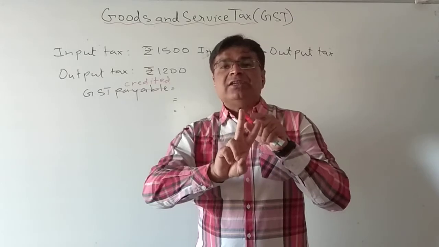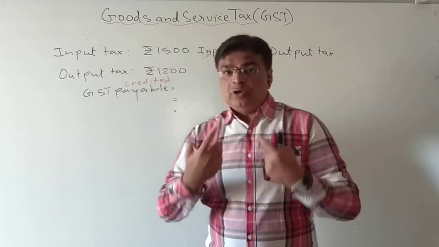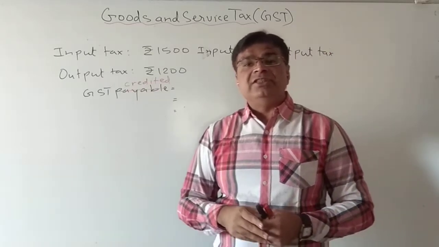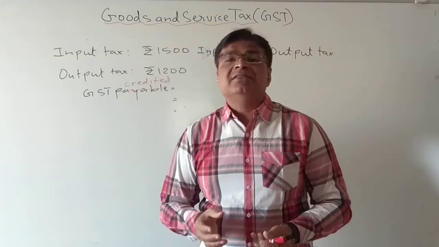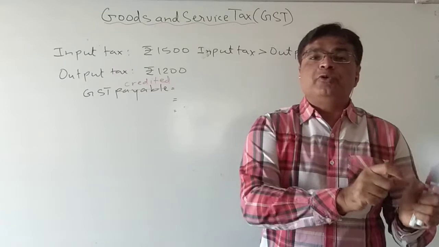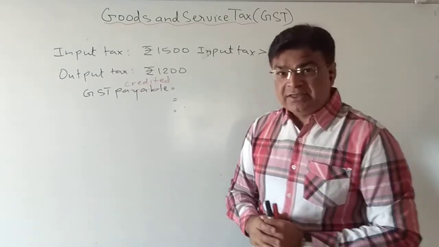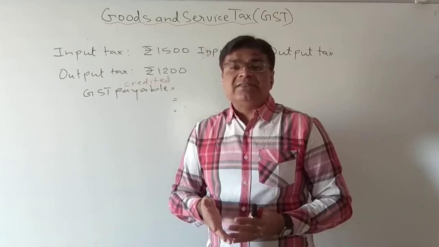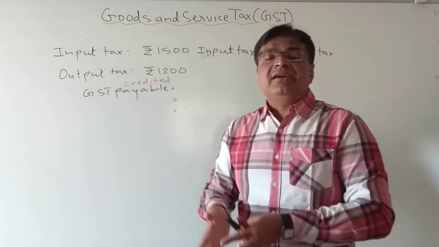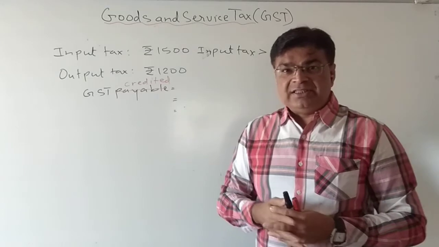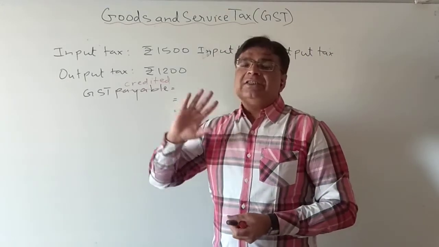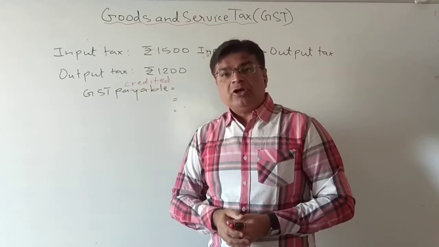Only these two concepts you have to remember, and also how GST is payable. GST payable you will find by finding the difference of output tax and input tax. In case input tax is greater than output tax, GST will be credited into your account. All these concepts you have to remember.